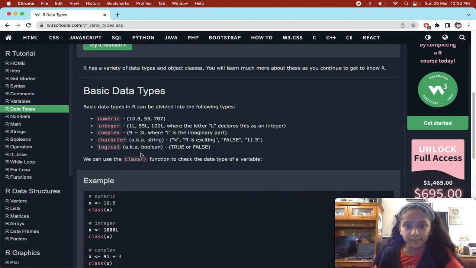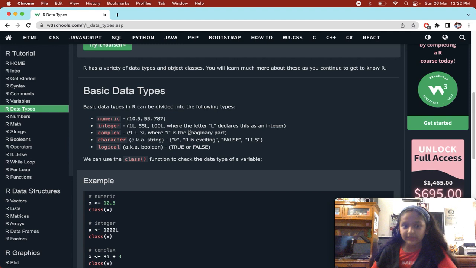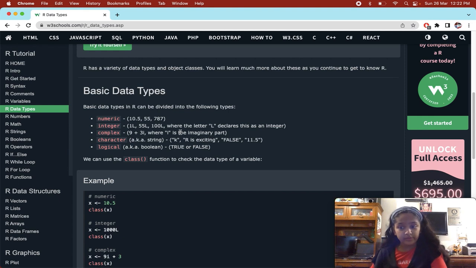Now, complex: 9 plus 3i, where i is the imaginary part. This took me a lot of time to understand, and this is an advanced topic, so we will come back to this later. I'll make a separate video of this, even though it's going to take about a 5-minute video, because this topic is supposed to be cleared. So I'll make a separate video in which I explain only complex.